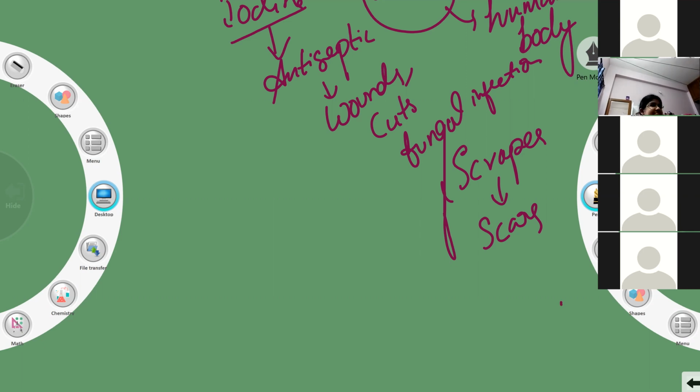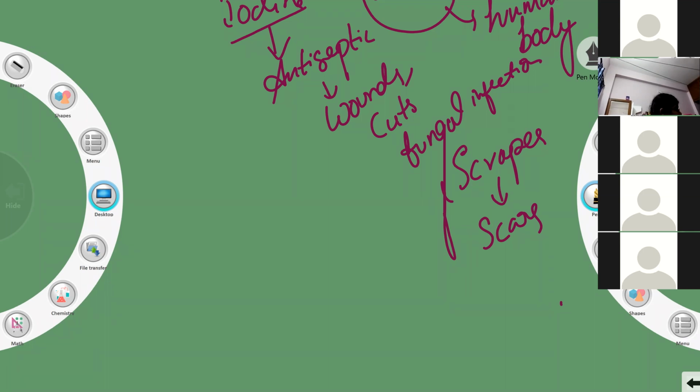Okay, this is how the iodine goes. We cannot check iodine with our eyes because elements, atoms, molecules are not visible to our eyes. They are visible only with electron microscopes or some other apparatus. That is a separate concept. So this is how iodine goes, and iodine is also useful as an antiseptic, and it is used in the treatment of minor wounds or scrapes or scars or cuts or any kind of fungal infections.